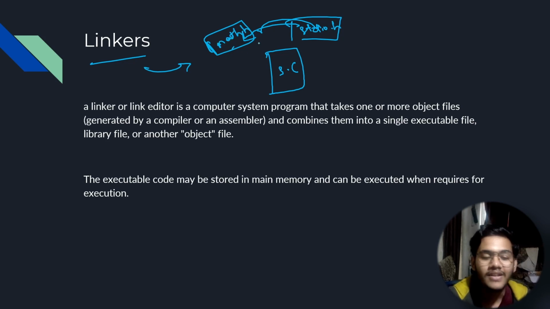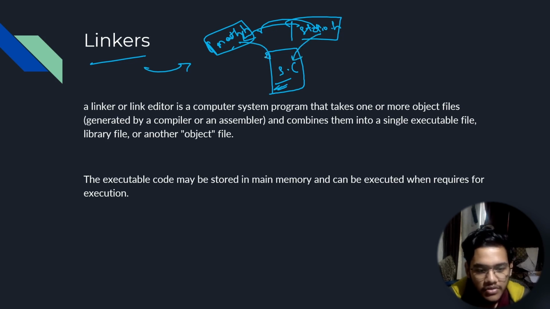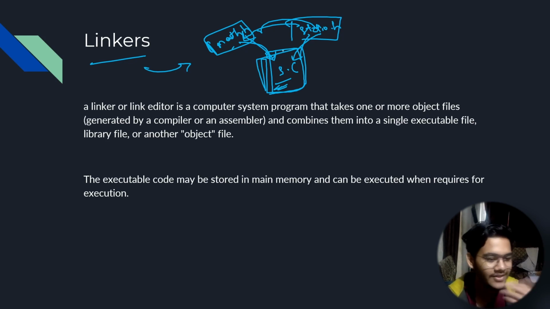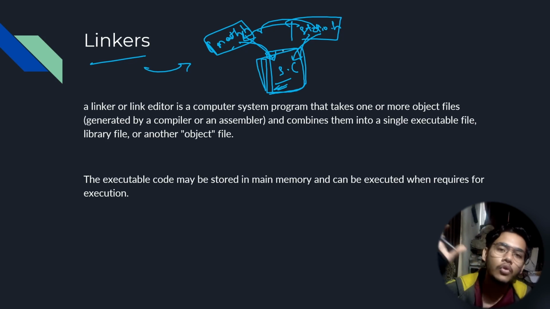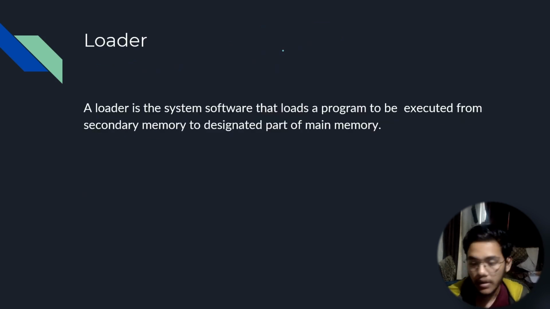We already have these on our computer, but we need them in our main source code that we are running right now. So the linker will link both of these files with this main source code file. Now in our source code we already have these two files linked, so we can use the functions from these two files as well. That is what a linker does: it combines two or more object files into a single object file or an executable file.